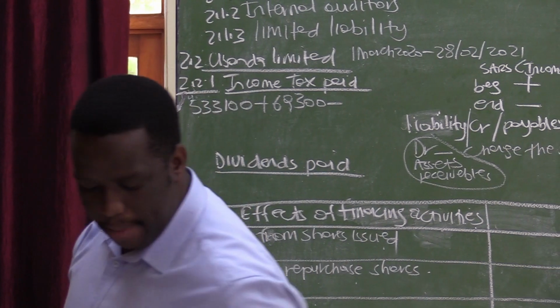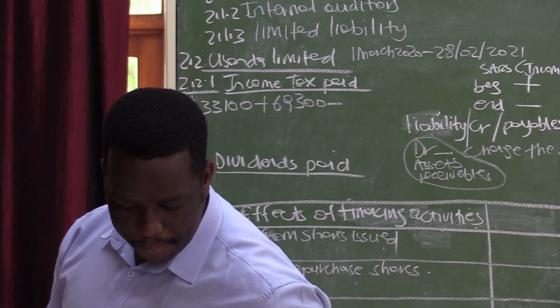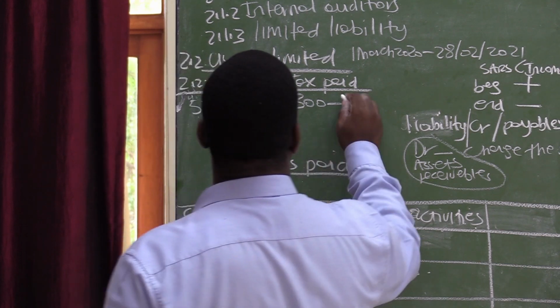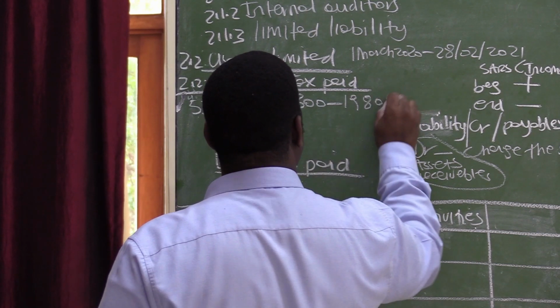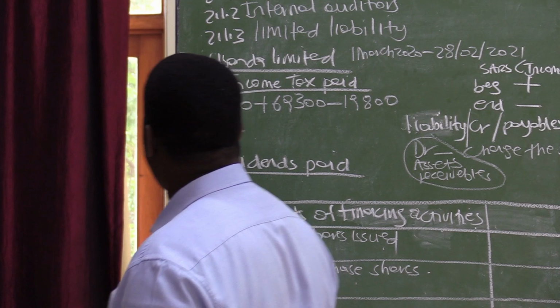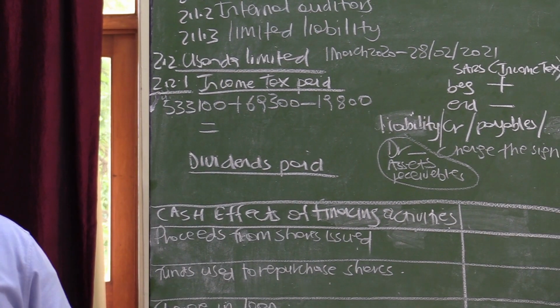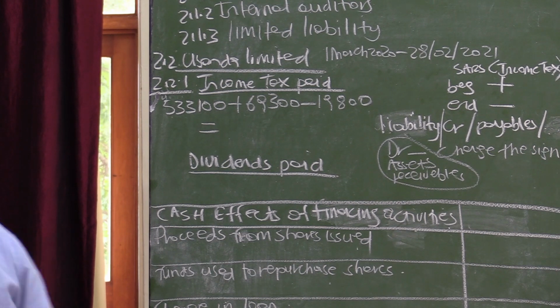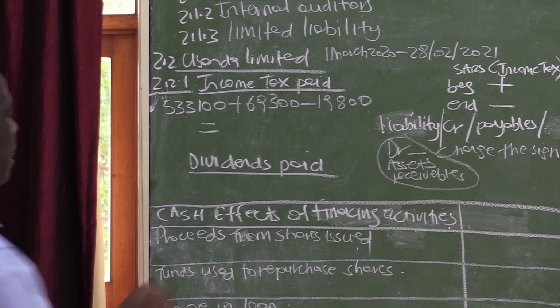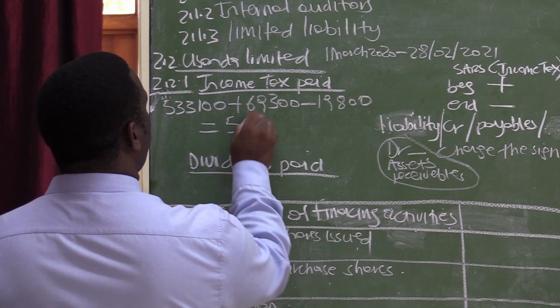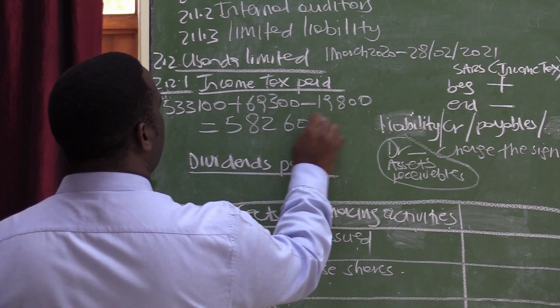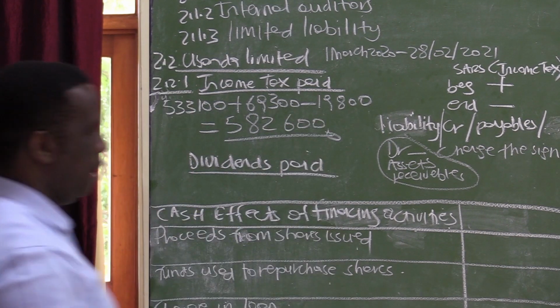If we subtract the amount that we are owing at the end, which is 19,800, then we will get the exact amount which was paid to SARS, the income tax paid. So it will then be this 602,400 minus the 19,800. And the total amount is 582,600. So the exact amount that was paid to SARS is 582,600.